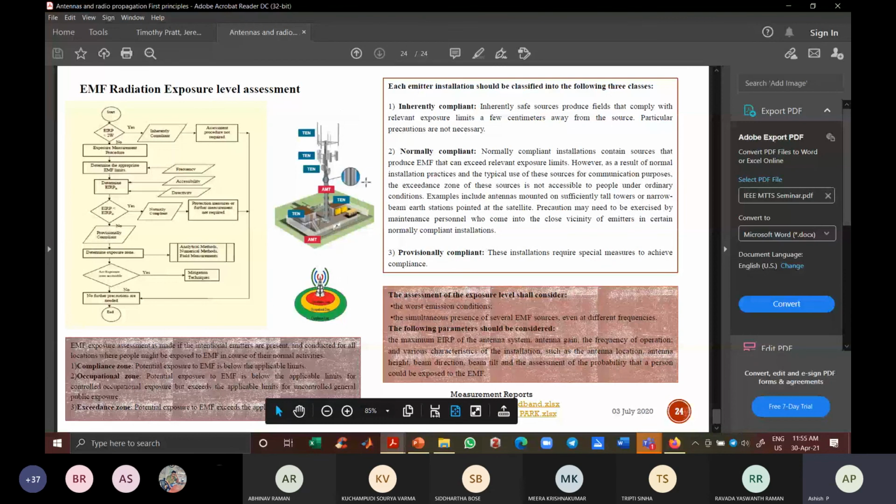And one more obvious thing is this tower thing. One interesting fact is that very near to the tower, we have the exclusion zone where the limit is exceeded. So one is the exceedance zone where a lot of radiation is there. Then the occupational zone is just around it. Only those occupational people can go, BSNL people or those who are working in that tower company. Then the compliance zone is where all the normal citizens can live.